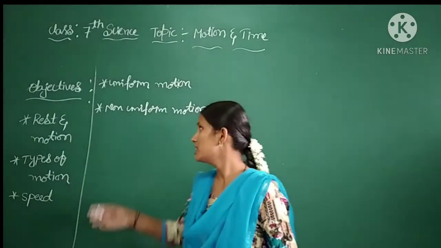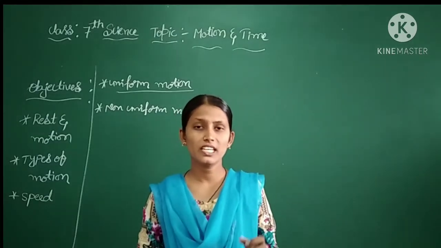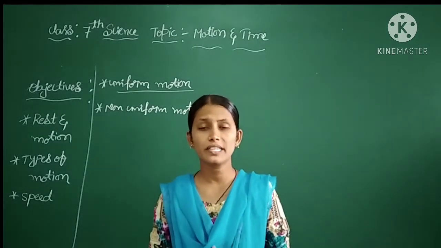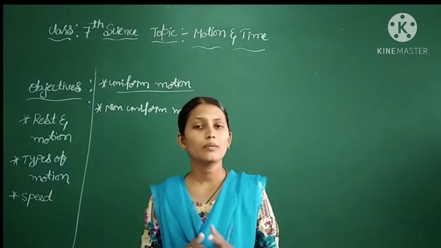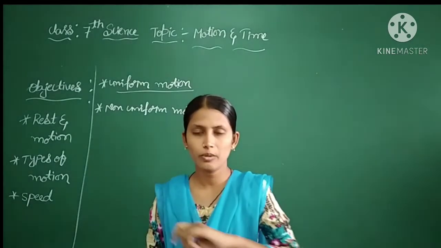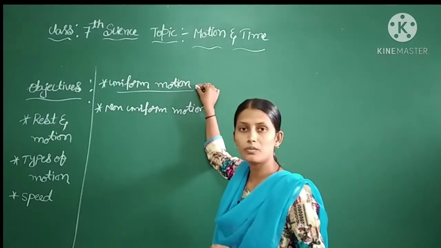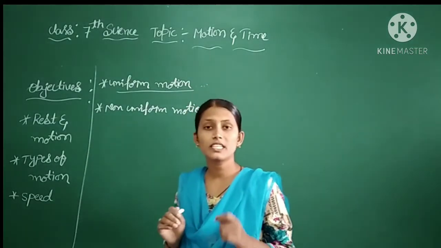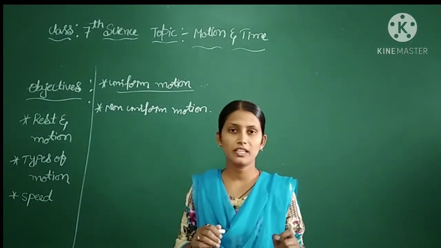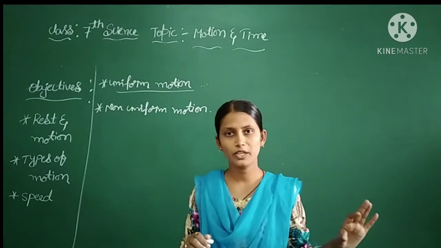Let us discuss uniform motion and non-uniform motion. The object moving in a straight line with constant speed. Here, the object is not changing its speed. It will be moving at a particular speed. Then that type of motion we are calling uniform motion. Means here the object is moving with constant speed. Here the speed is not changing. It will be moving with the particular speed only.